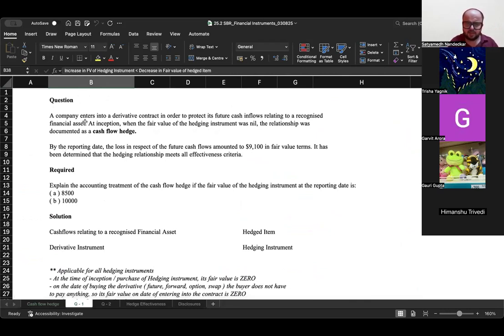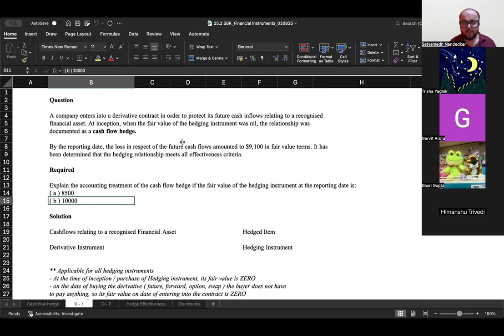ठीक है, this is a documented cash flow hedge. By the reporting date, the loss in respect of the future cash flows amounted to 9100. It has been determined that the hedging relationship meets the effectiveness criteria. Explain the accounting treatment of the cash flow hedge if the fair value of the hedging instrument at the reporting date is 8500 or 10,000.